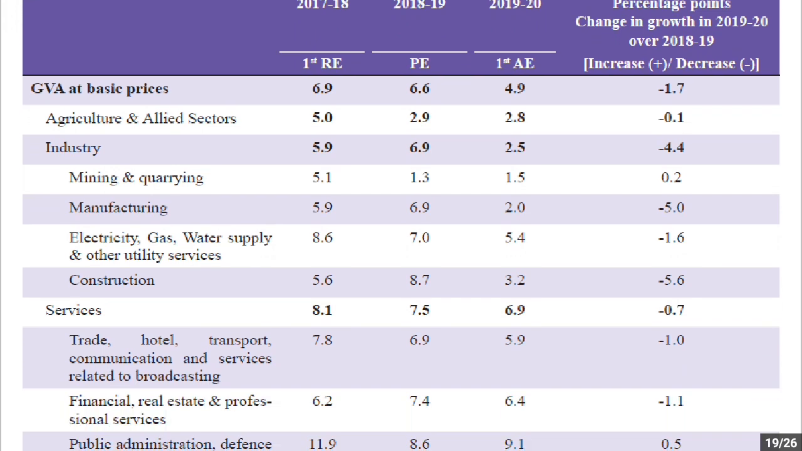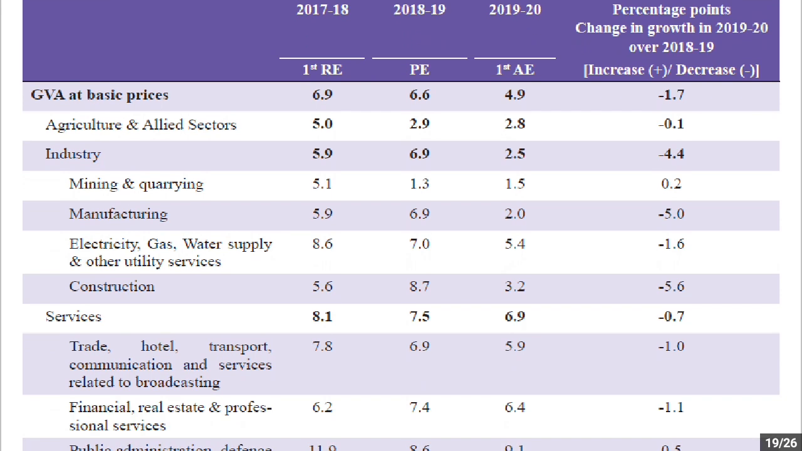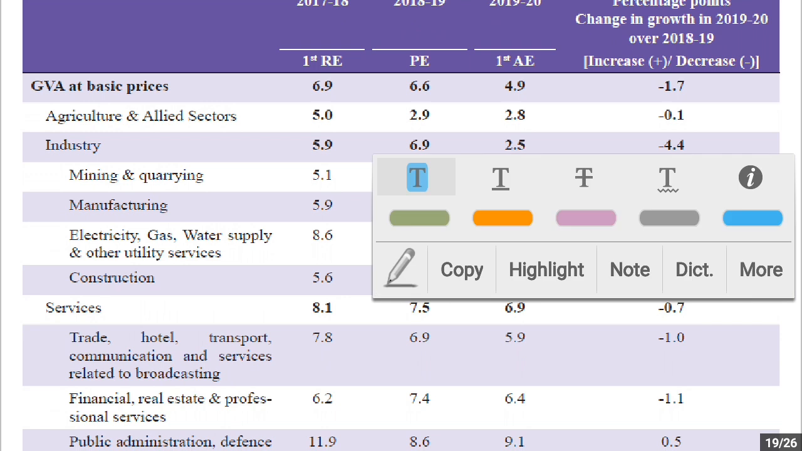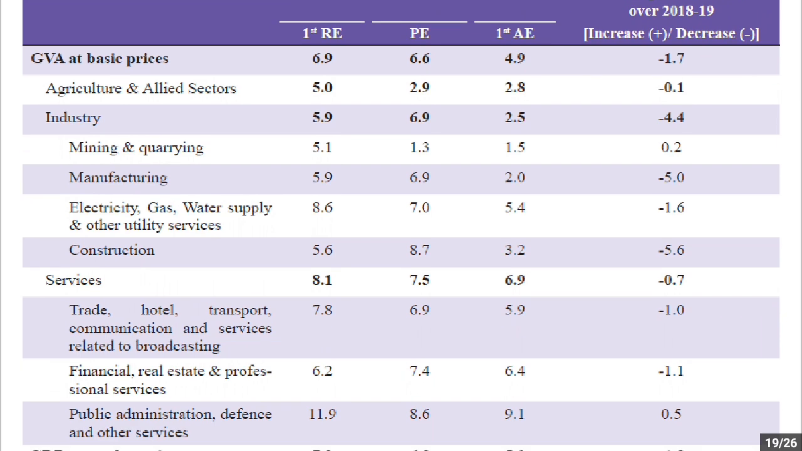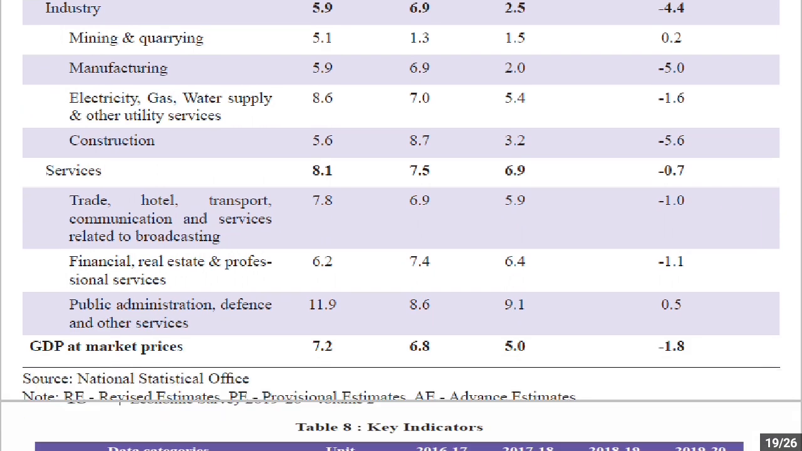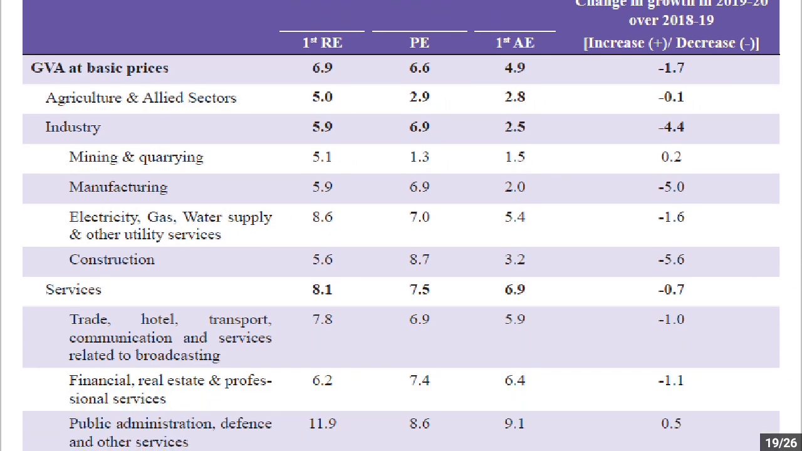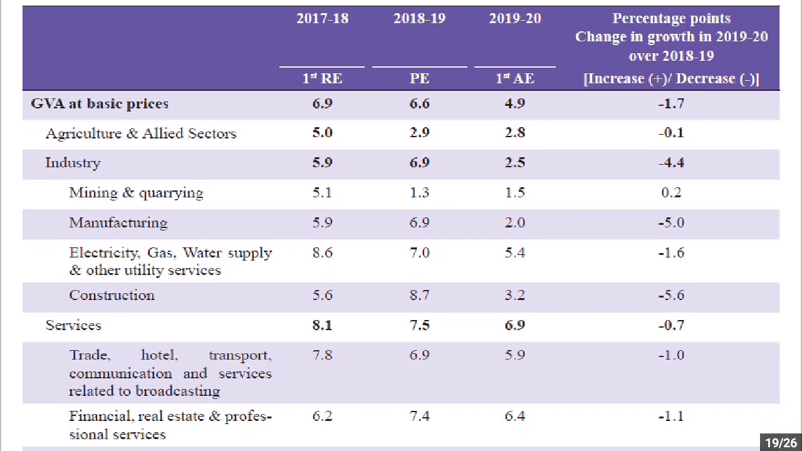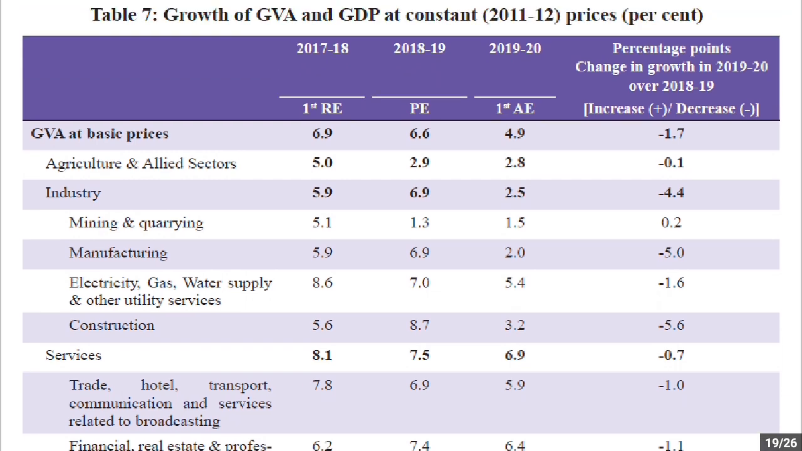Now growth of GVA at constant prices. When you talk about GDP at constant prices, GVA at basic price is minus 1.7%. Overall there has been a change of minus 1.7% only. Then industry is showing minus 4.4%. Services also has been declining. So we can see that GDP overall is declining in 2019-20 as you compare it with 2018-19.